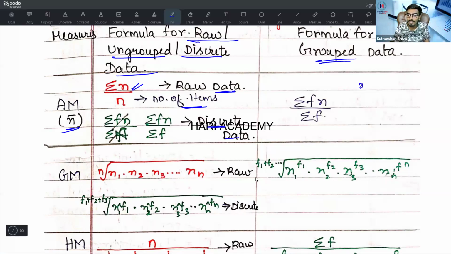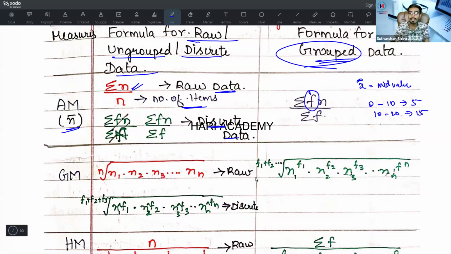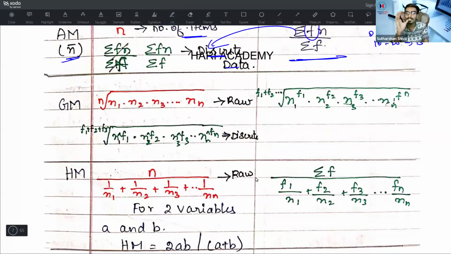At that point we will find out the x bar. Here x is nothing but the mid value of that grouped data. For 0 to 10, what is the x value? 5. For 10 to 20, what is the x value? That is 15. Then the frequency will be there, and we multiply and use the same formula we use in discrete data to find out the value. Our students will very well play with this formula.